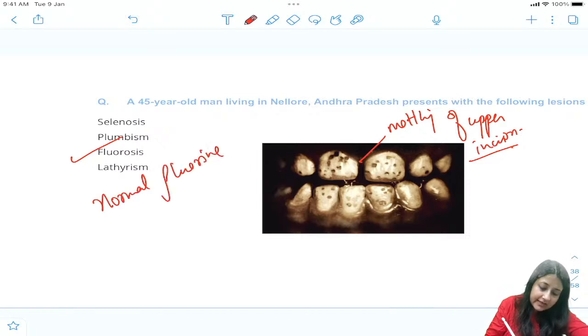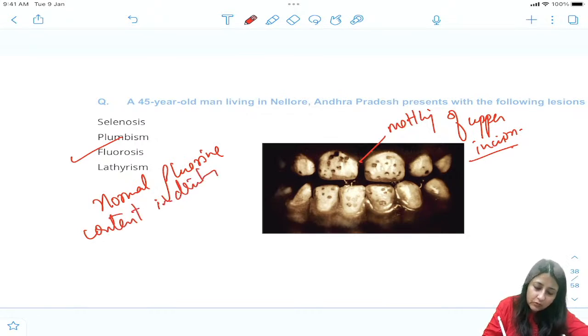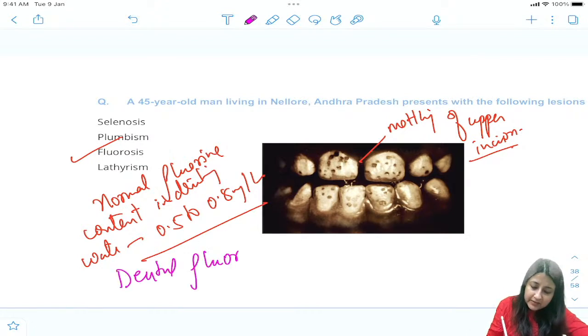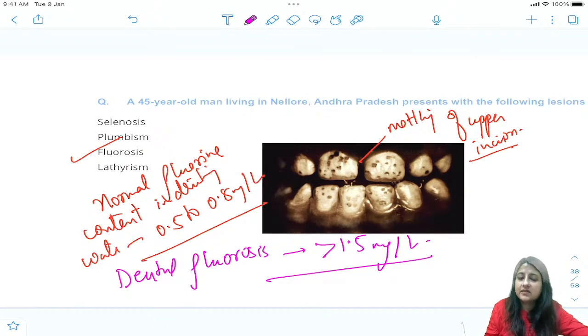So now what is the normal fluoride content in water? पानी में normal fluorine content कितना है? Normal fluorine content in drinking water should be how much? It is 0.5 to 0.8 milligram per liter, right? Normal fluorine content in drinking water should be 0.5 to 0.8 milligram per liter. Now dental fluorosis, when does it occur? If anybody asks you, please don't say more than 0.8, no, more than 1.5 milligram per liter, okay? Dental fluorosis occur करता है.